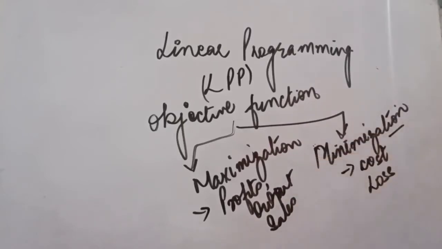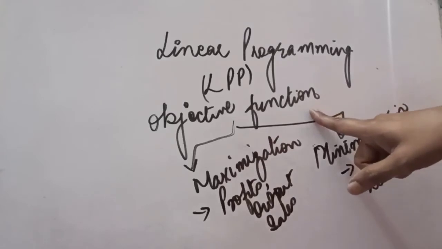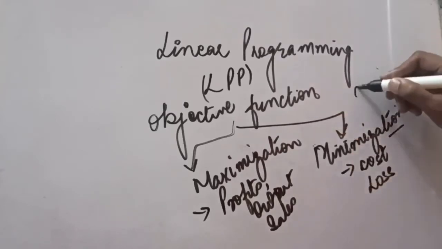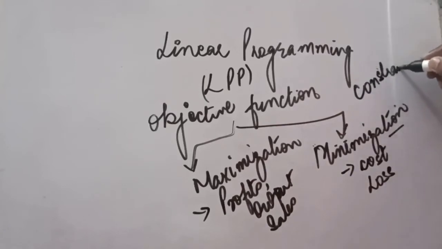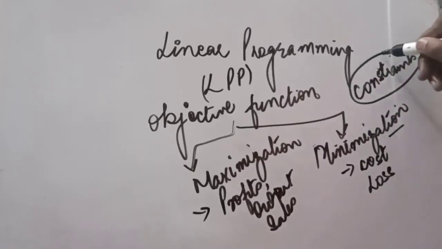And if you want to maximize or minimize, there will be certain constraints. As we know, in every organization there are certain constraints. There can be labor constraints, cost constraints, space constraints. Within those constraints, you have to work. So the objective function is the target that we are going to achieve, and the second main aspect is constraints. We all know that resources are always scarce and limited; we do not have unlimited resources. Within those constraints we have to attain our objective function. So there will be problems related to maximization as well as minimization.